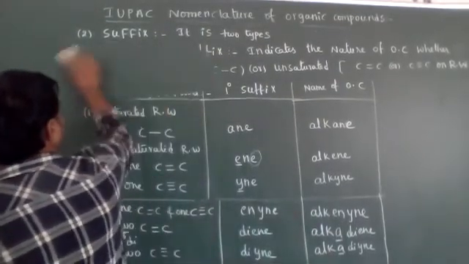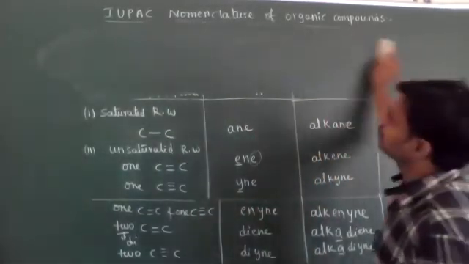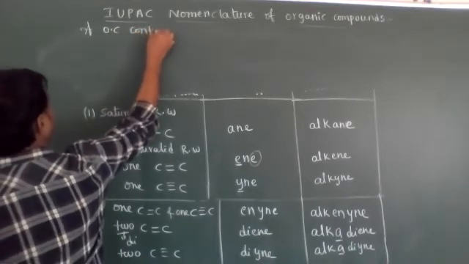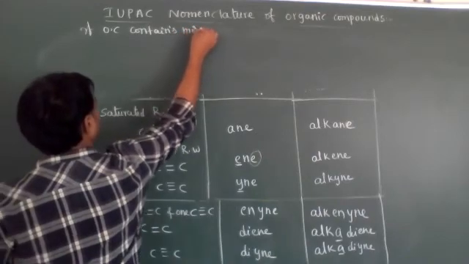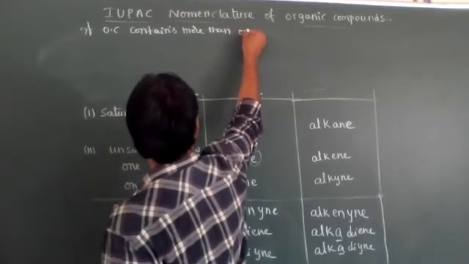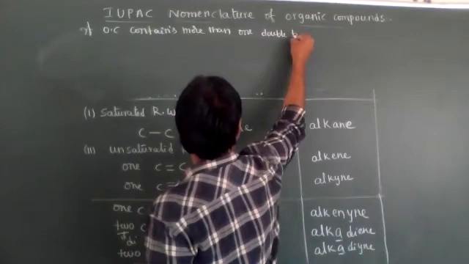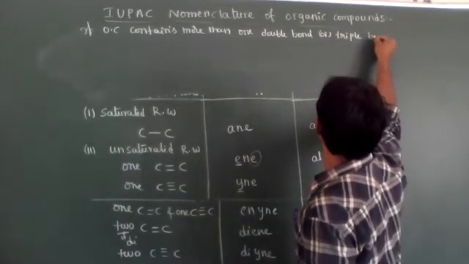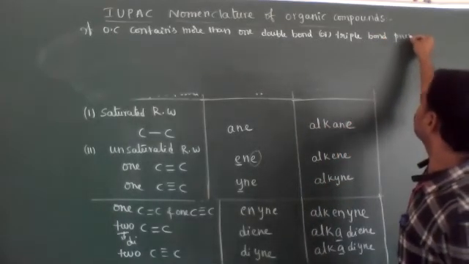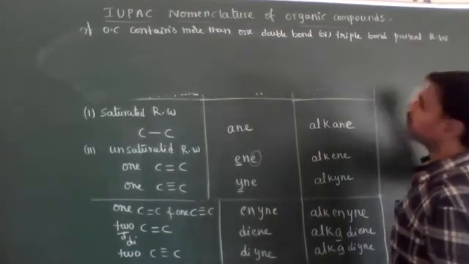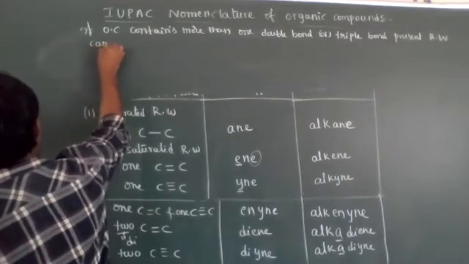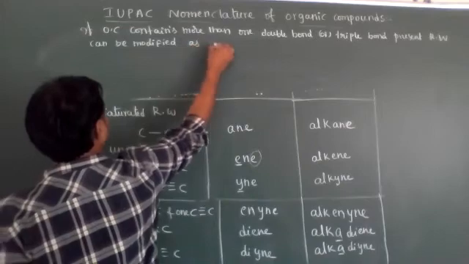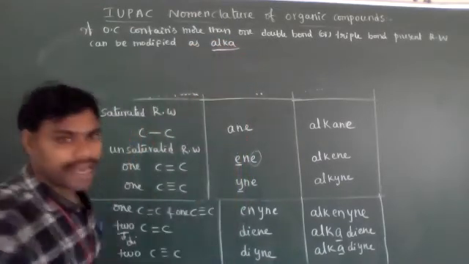Okay, that I will tell you now. If the organic compound contains more than one double bond or triple bond present, the root word (RW) can be modified as alpha.